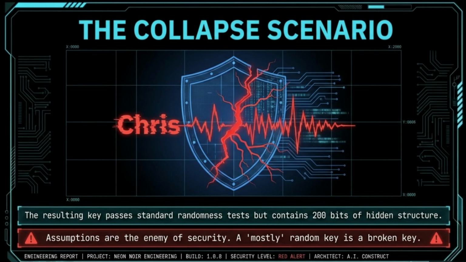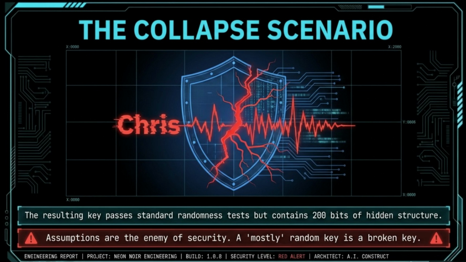To the unrefined eye, the shield looks solid. To the quantum architect, the cracks are evident. Those 200 bits are not just a margin of error. They are a direct roadmap for CRIS to decrypt your most sensitive data.